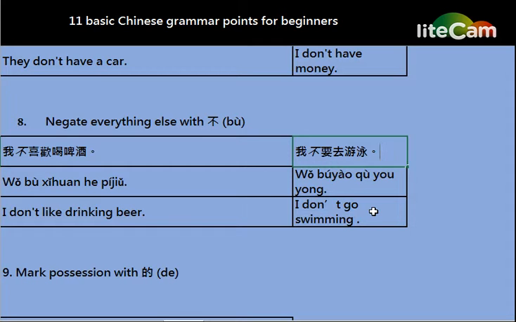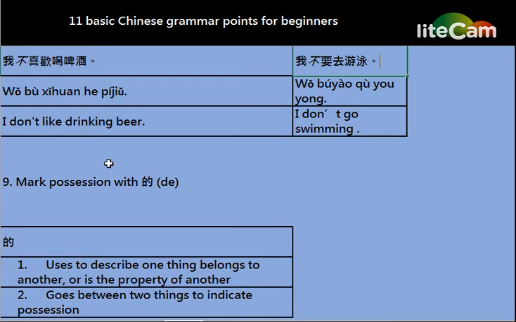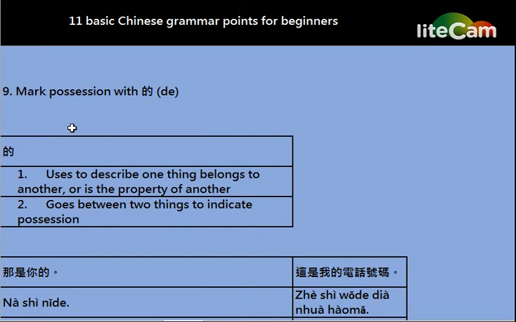It means I don't want to go swimming. One thing we need to remind all of you: remember to negate 有 with 没 and everything else with 不. But the word 不 cannot go with 有.